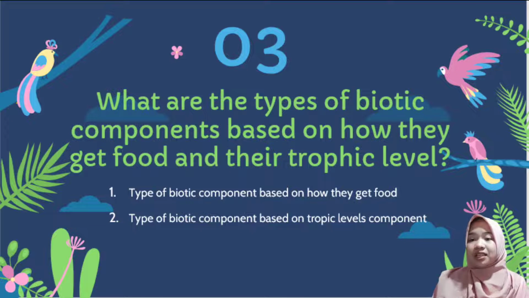Number 2, next is the heterotroph. Heterotroph components act as consumers because they cannot produce their own food. Consumer 1 is herbivores and omnivores. Consumer 2 is carnivorous animals that eat herbivores and omnivores. And consumer 3 is carnivorous animals that eat other carnivores and omnivores. And finally, decomposers and detritivores.